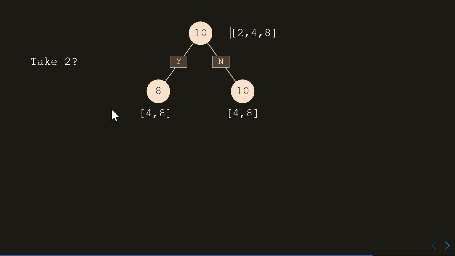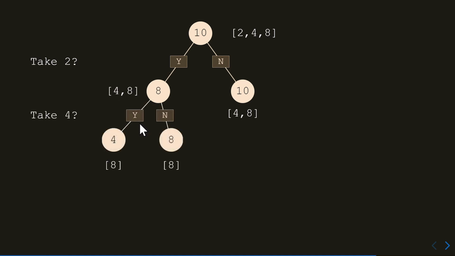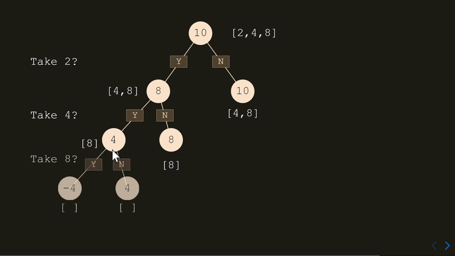So with this branch here, you have two options. Either you take 4 or you don't take 4. If you take 4, then you still have to find another 4, which you can't do because there's only 8 left in the array. If you don't take 4, you still have to make up 8, which is great because we only have 8 left in the array. But anyway, let's go down this branch first.